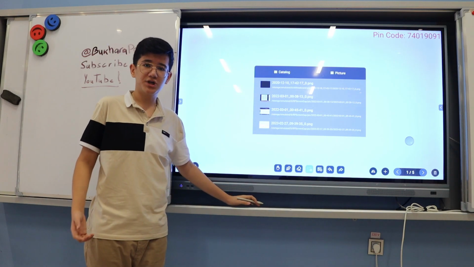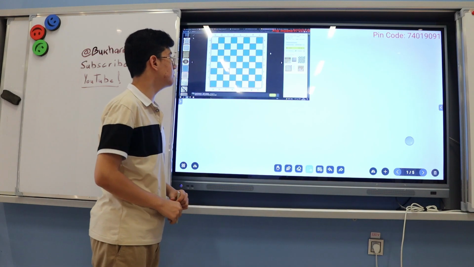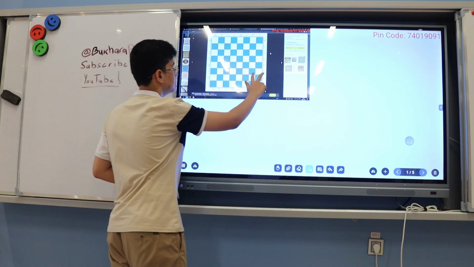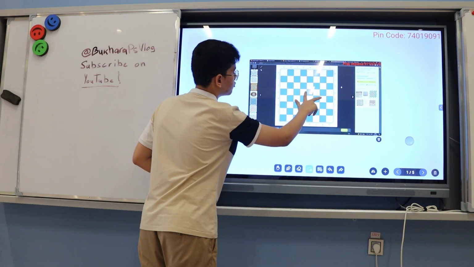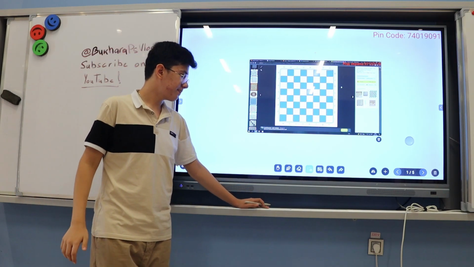The next button is responsible for moving files from your storage into your whiteboard. For example, you can move it with two of your fingers and present it to your class.